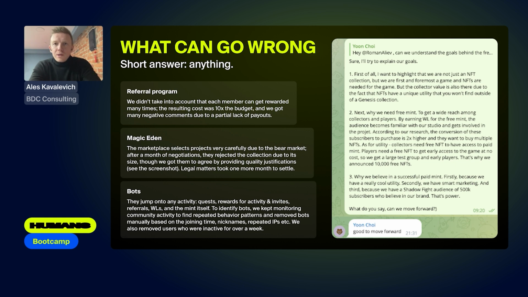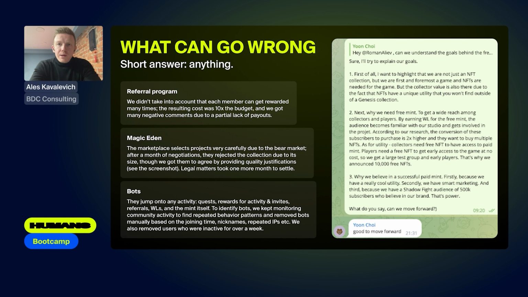The reason for the rejection was that our collection size was too big for the current market, but we managed to convince them that we were confident that everything would go perfectly well, and that's how it turned out in the end. You can see on the screenshot how we convinced them, and they accepted these arguments. And in the end, we still agreed to work with them. Magic Eden, for those who don't know, is a top launchpad for gaming projects.